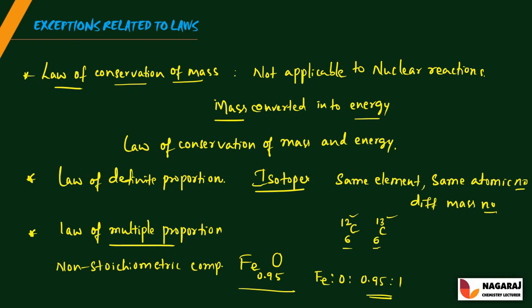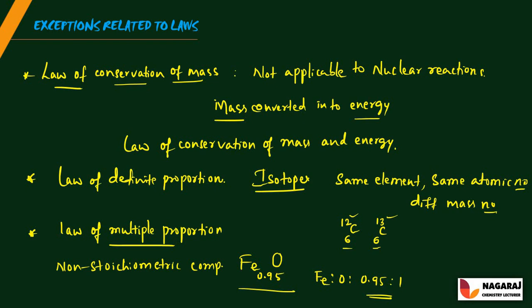Next, the law of definite proportion is not applicable for the isotopes, because isotopes form different compounds with different properties but have the same composition. And the law of multiple proportion is not applicable for the non-stoichiometric compounds. Also, multiple proportion is not applicable for the polymers as well as for the oligomers.